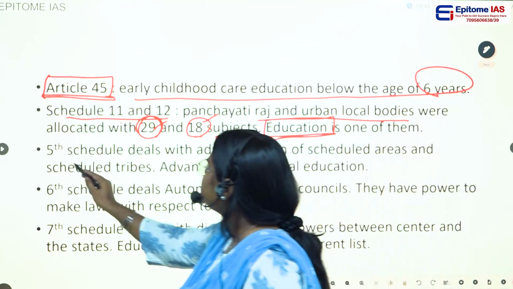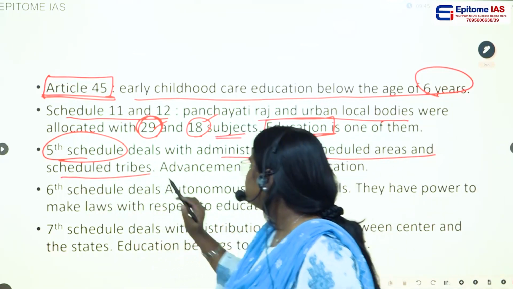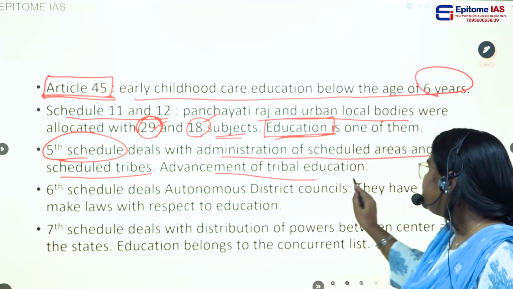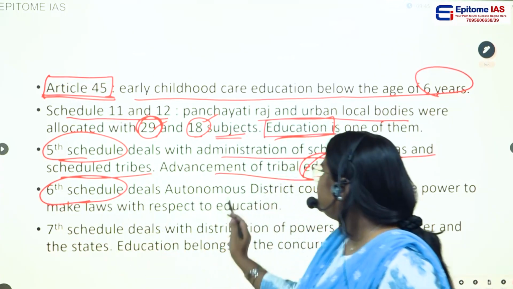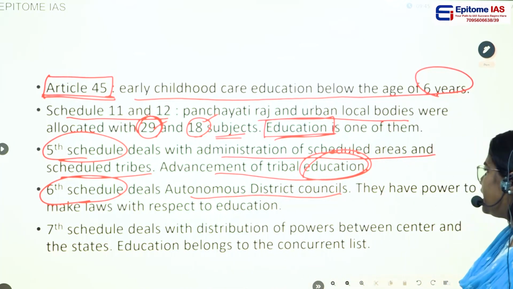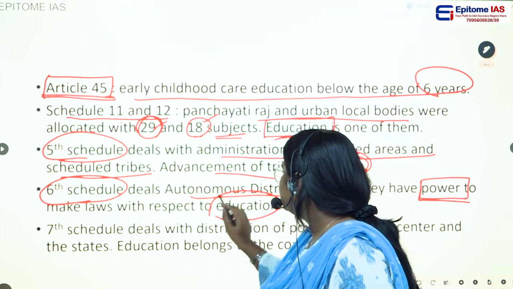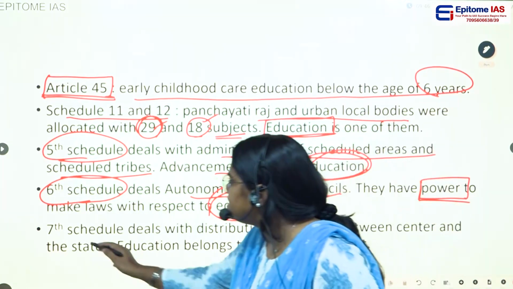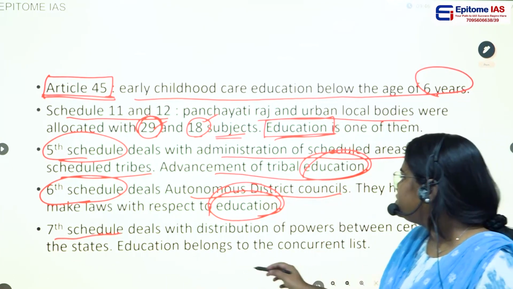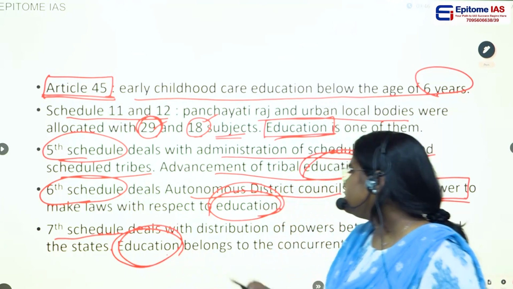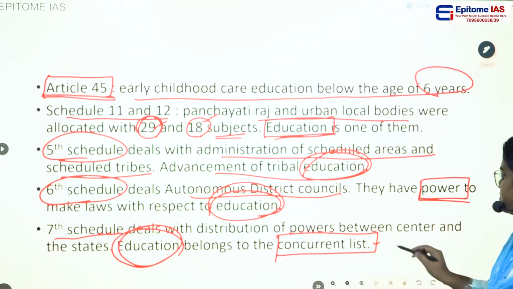And in the 5th schedule, we know that it deals with the administration of scheduled areas and the tribal areas, and it talks about the advancement of tribal education. The 6th schedule deals with the autonomous district councils, and they have the power to make certain laws with respect to education. The 7th schedule deals with the distribution of powers between the center and the state, and education is one of the subjects, and it belongs to the concurrent list. This thing you have to remember.